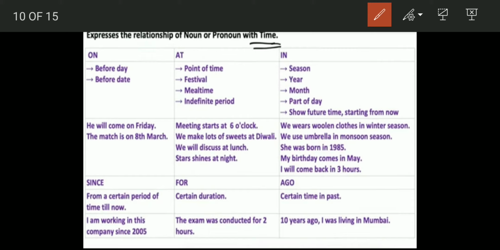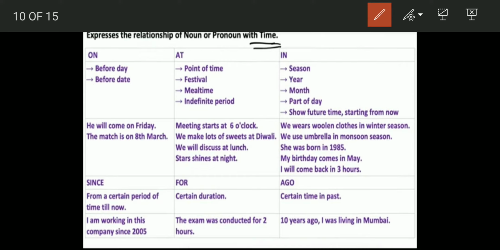Since and for, we discussed yesterday. Since is used when we know something started at a particular point of time, that initiating point, starting point is given, and it is still going on. I am working in this company since 2005. She is cooking food since morning. So a particular point of time is given. For is used for a certain duration: for 2 hours, for 2 minutes, for 2 years.